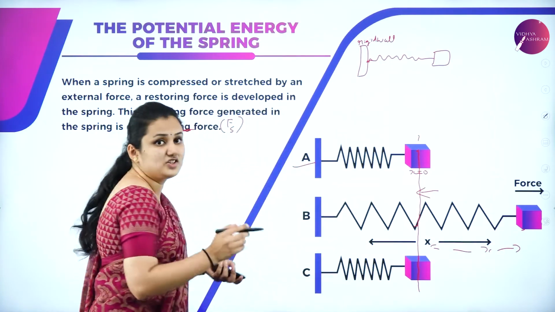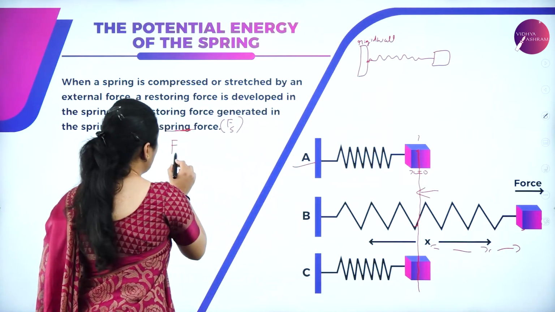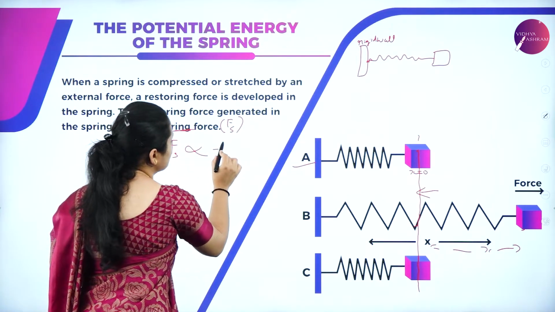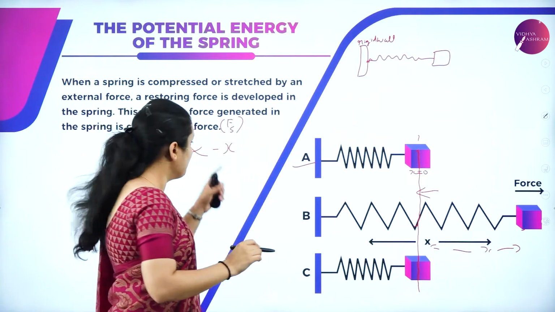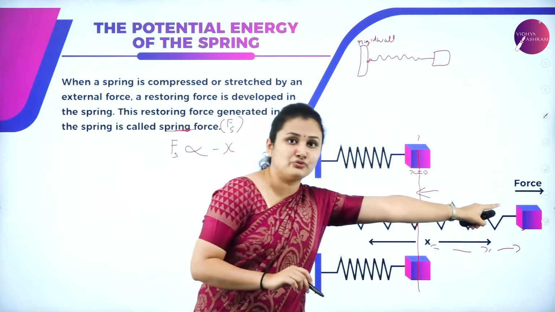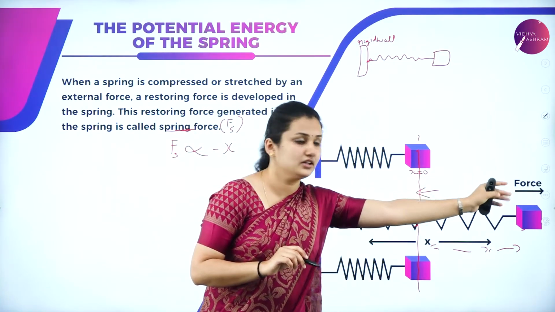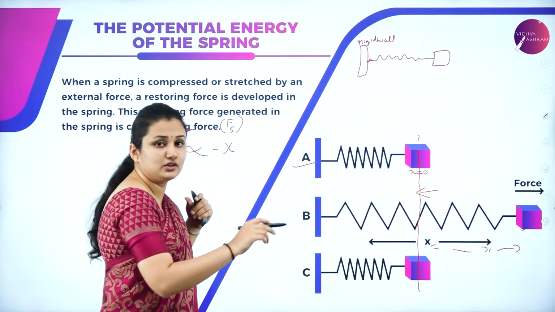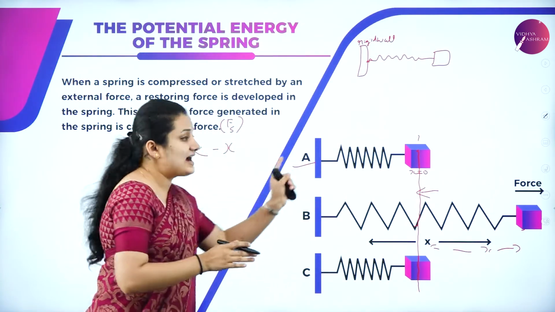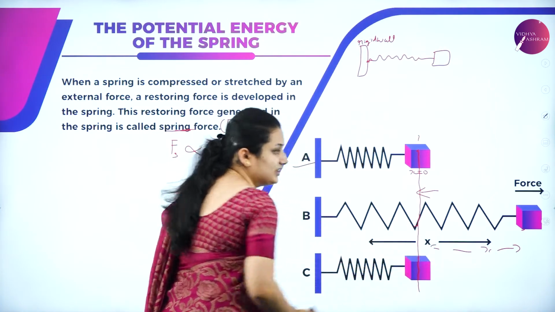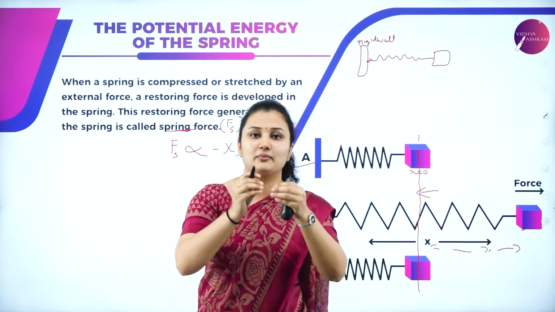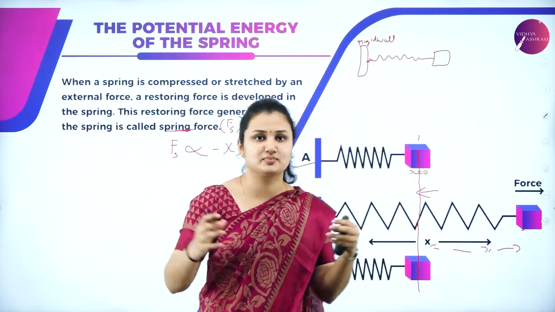We know from the spring force we studied that the spring force Fs is directly proportional to minus x, because the spring force acts in the opposite direction to the applied force. The force is acting towards the right, so the restoring force is acting towards the left. They are opposite. The larger the force applied, the larger the displacement. If I apply little force, the displacement will be little. If I apply more force, there will be a large displacement.